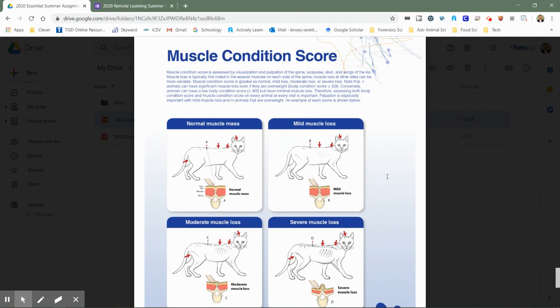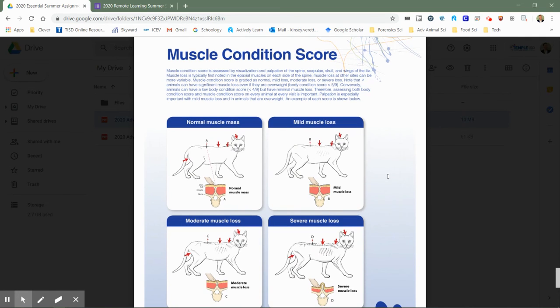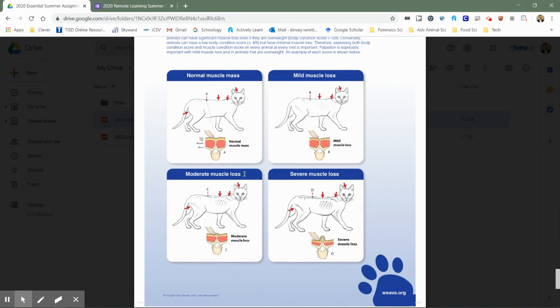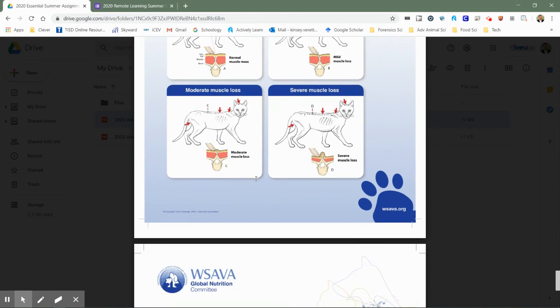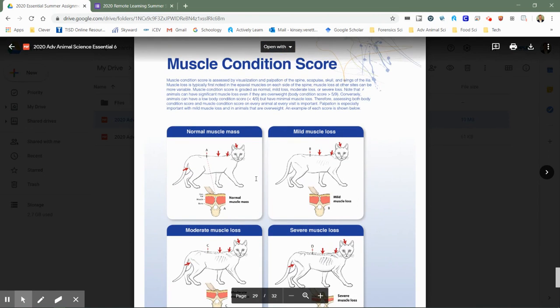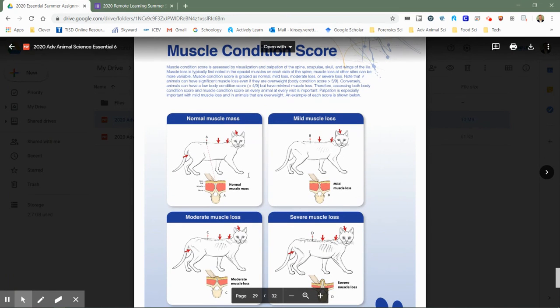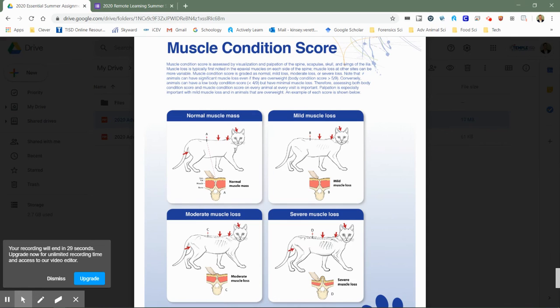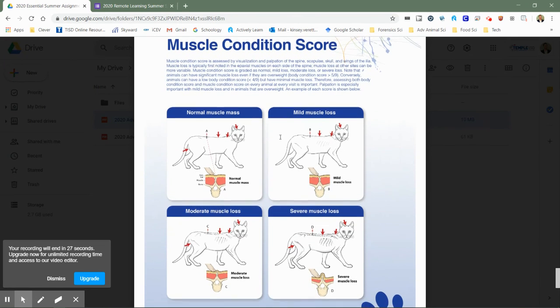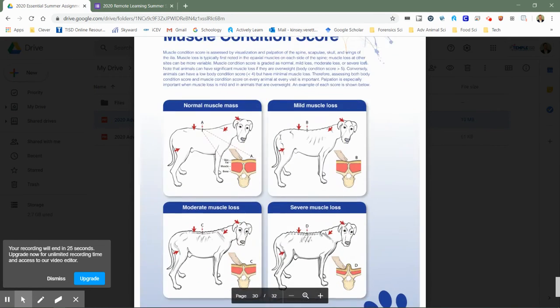You can use your pet, you can use your neighbor's pet, you can use your friend's pet. If you raise livestock, you can use livestock animals if you want. This is mostly talking about information related to domestic cats and dogs. So if you have one or you know someone who has one, you can do this assignment. But I want you to rank the muscle condition and the body condition.